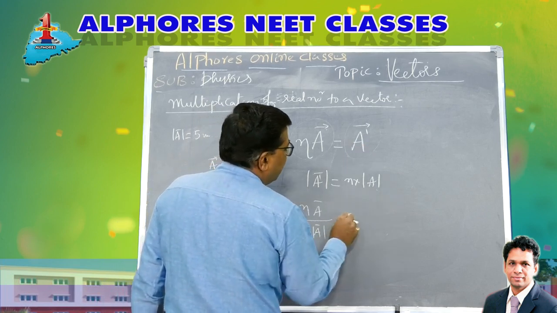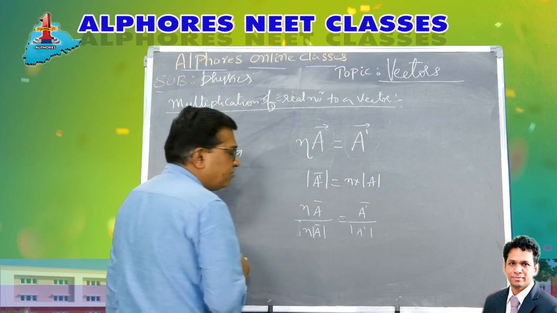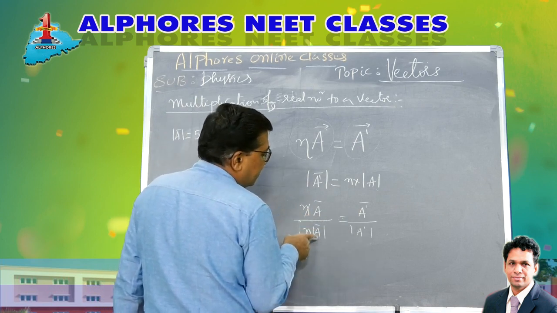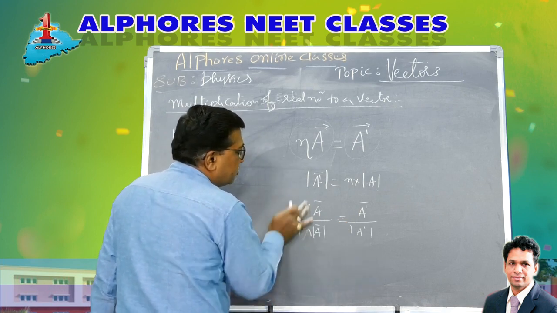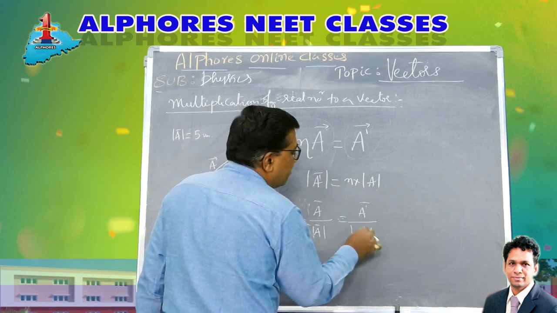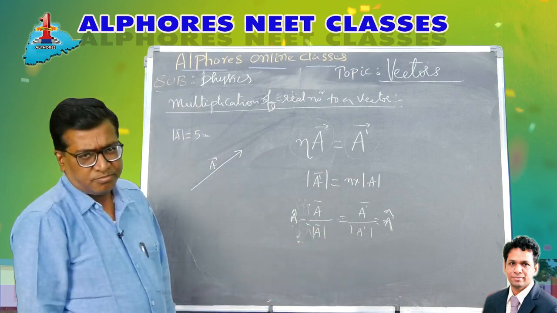So n gets cancelled, and the unit vector of a bar and the unit vector of a dash bar are both the same.